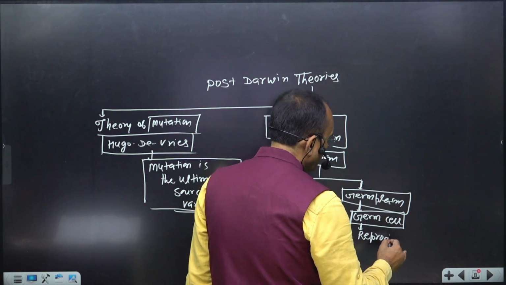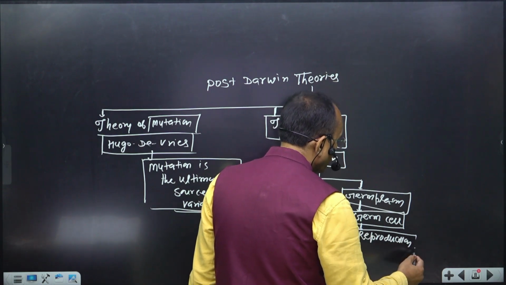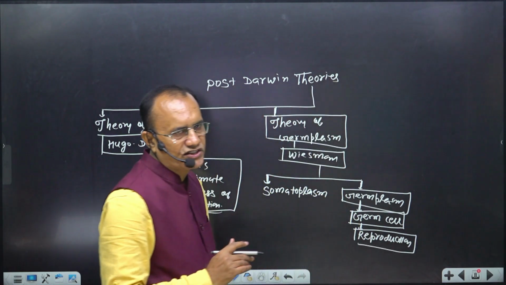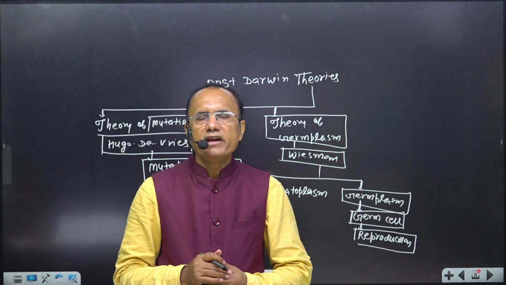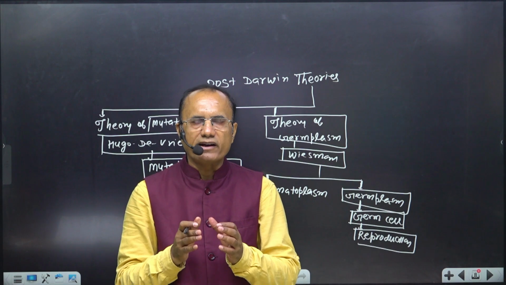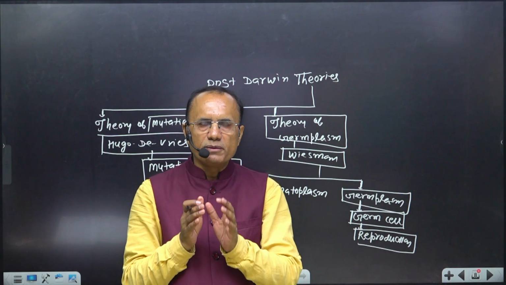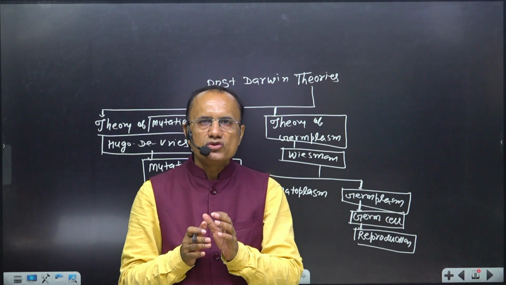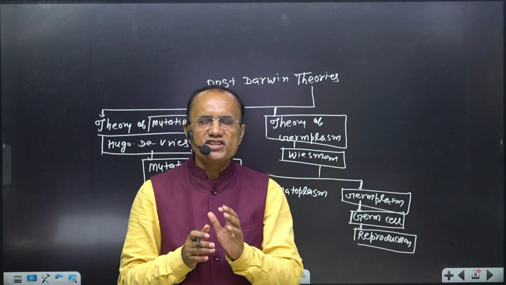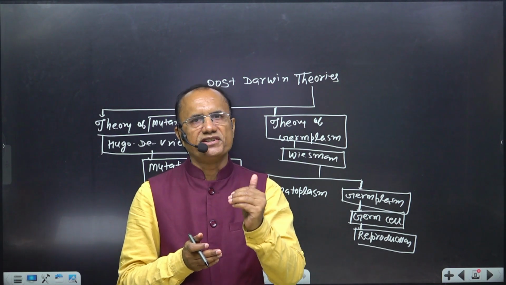So, another important weakness of Charles Darwin was that he could not explain the process of inheritance in the right perspective. He had a wrong conception related to inheritance of traits from one generation to the next.